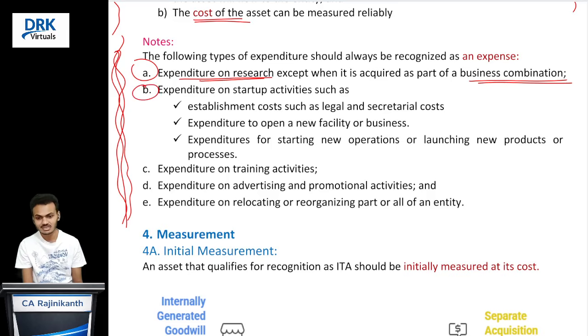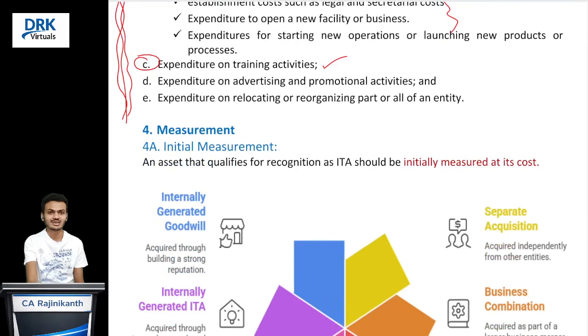And next one is expenditure on startup activities. These are initial inauguration type expenses that we should not capitalize. Expenditure on training activities, we already discussed with a good example. Training costs we should not capitalize. Expenditure on advertising and promotional activities, they are operating in nature, so we charge to profit and loss account. Expenditure on relocation or reorganizing part or whole of the entity, operating in nature, charge to profit and loss account,